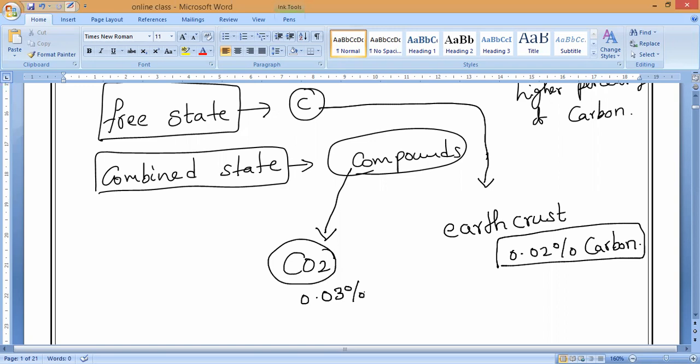Can you understand what I'm saying? So in the free state under the earth crust, the percentage is 0.02%, and in the atmosphere in the combined state, combined with oxygen, the percentage of carbon dioxide is 0.03. Understand? Now, the percentage of carbon is very low in nature, even though it forms a very large number of compounds due to its unique properties.